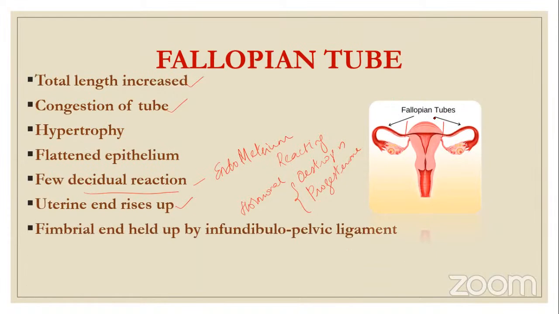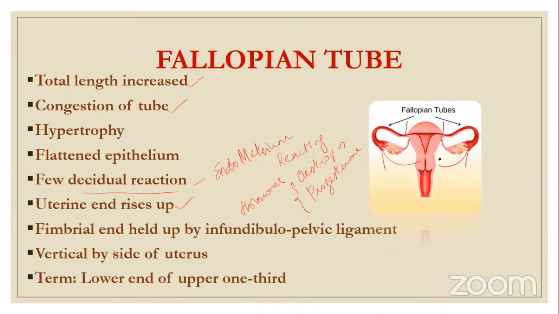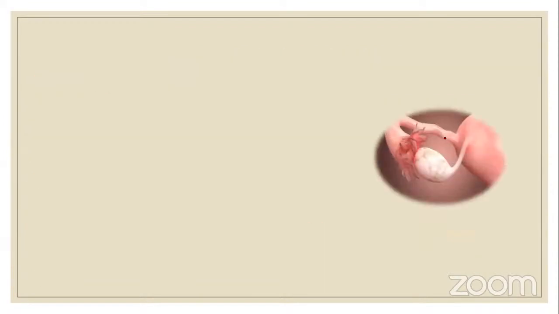Then the fimbrial end is held up by the infundibulopelvic ligament, and lies vertical by the side of the uterus. So this goes to the side of the uterus, and then at term what happens? The lower end of the upper one third of the fallopian tube also comes down. Why? Because of fetal weight.